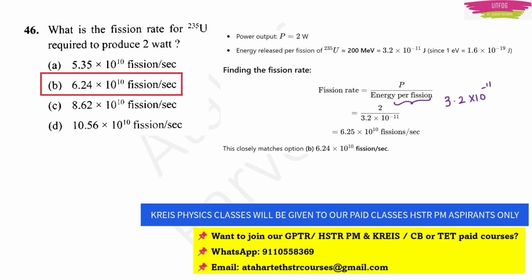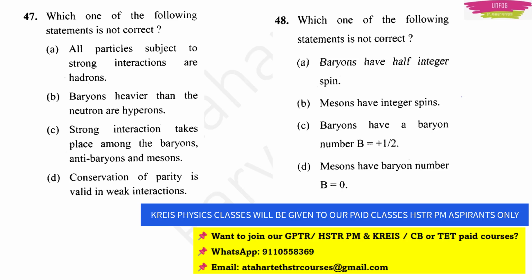We have 2 more questions which are very tough. There are many questions from particle physics. Those questions are tough because unless you know all the concepts related to particle physics, you cannot answer them. No one can guess the answers without good preparation in particle physics. So question number 47 is, which one of the following statements is not correct? Note this down, they are asking not correct. If you see all the options, all the particles subject to strong interactions are hadrons.